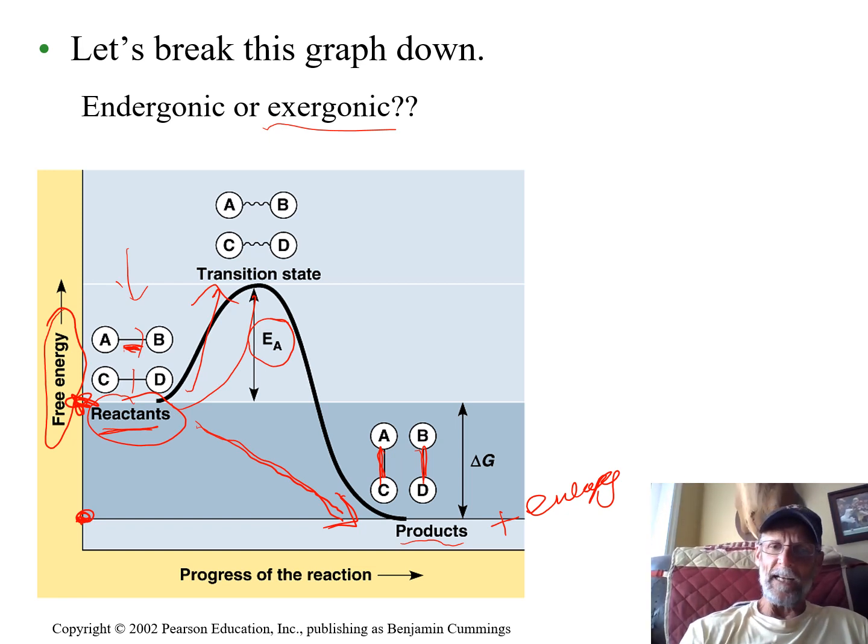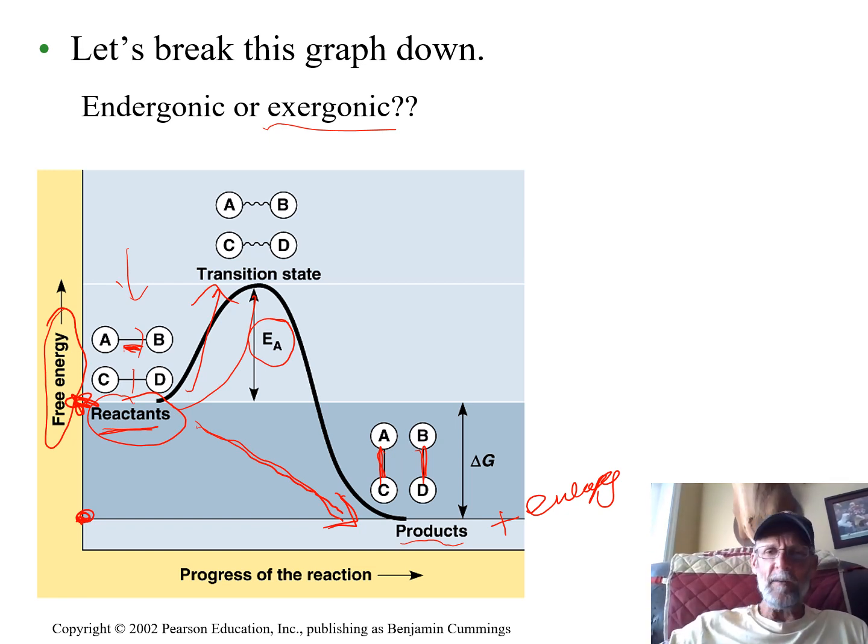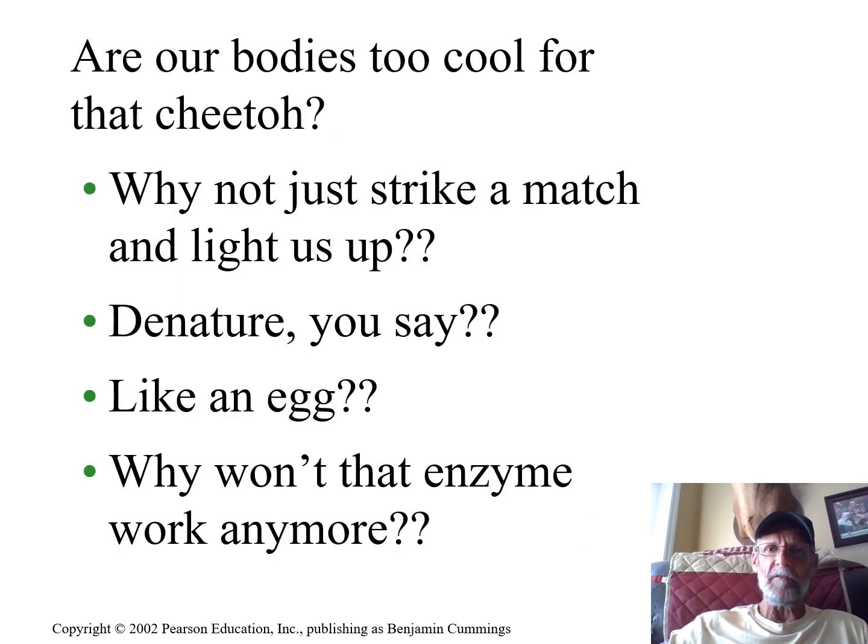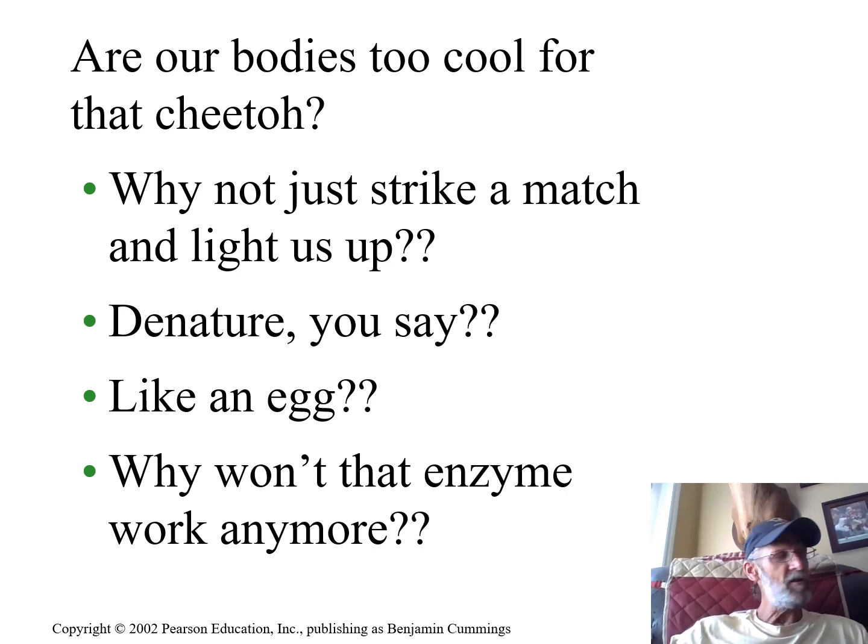Well, we can do that in the lab, but if we're talking about the chemistry that happens inside of you and I, that wouldn't be a good way to catalyze those reactions to make them happen faster, right? Your lunch, for instance. Your lunch is going to get digested. That's a chemical reaction. That's a break apart catabolic reaction. One way we could get your lunch to break apart is to light you on fire, just like the Cheeto. That would do it. But that wouldn't be good,